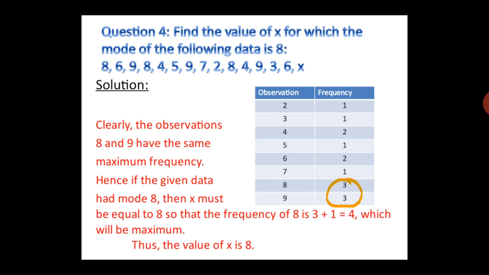Now how to write that? Clearly the observations 8 and 9 have the same maximum frequency. Both have 3 and 3. Hence if the data has mode 8, then x must be equal to 8, so that the frequency of 8 is 3 plus 1 is equal to 4, which will be maximum. If x is 8, then only the frequency of 8 will be increased. So what should be the value of x? 8.